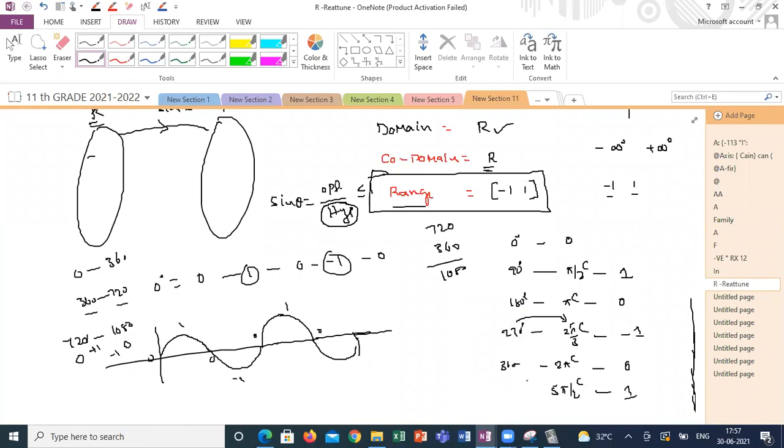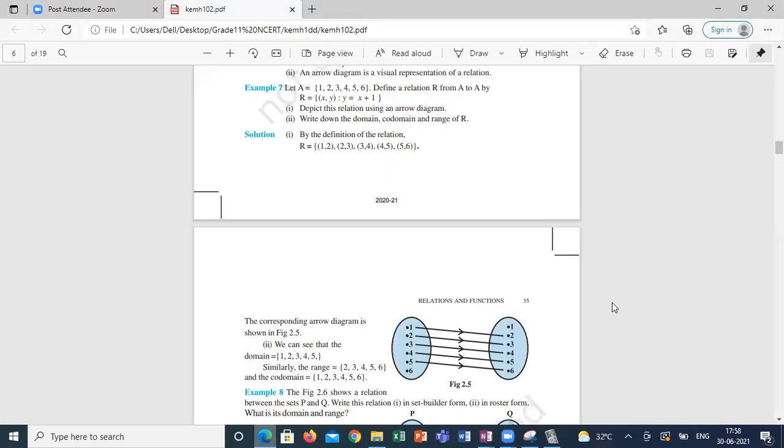All relations in maths we generally define from real numbers to real numbers. We won't take any particular set of numbers here. Every relation we define from R to R, because from R cross R, any number of relations we can define. A square relation, a root relation, a log relation, an e power x relation, everything you can define. So this is how we are going to discuss codomain, domain and range of the functions.